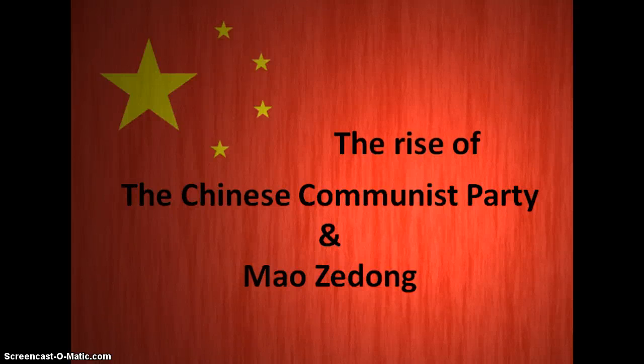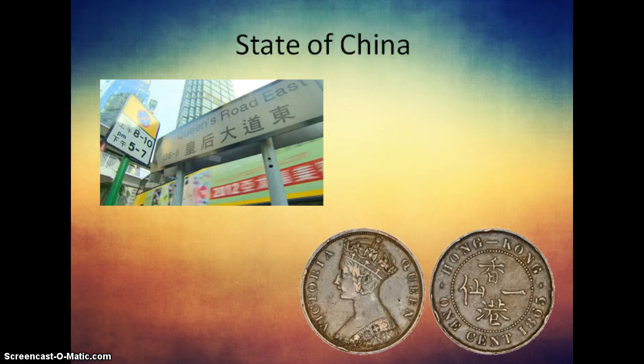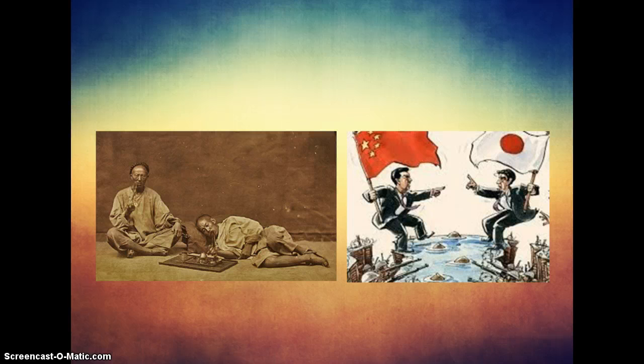Our presentation is about the rise of the Chinese Communist Party and Mao Zedong. Throughout many years, China had suffered from great humiliation by foreigners, followed by its defeat in the Opium Wars of 1839 to 42 and 1856 to 60, and by the Japanese in 1894 to 95. Industrializing nations led by Britain wanted to make profit in China and started dividing the country into spheres of influence.